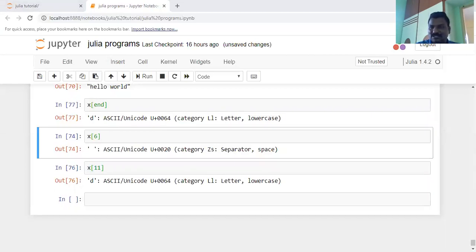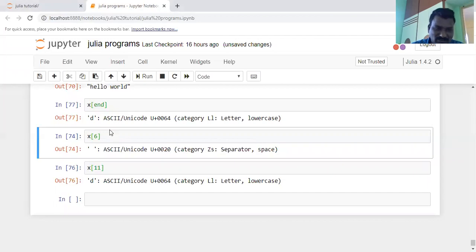In the end you will apply some functions: x of end minus 1, x of end minus 2, x of begin plus 1, x of begin plus 2. In this way you will perform these operations on begin and end values.